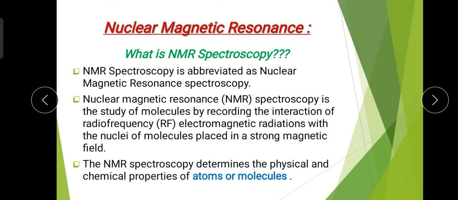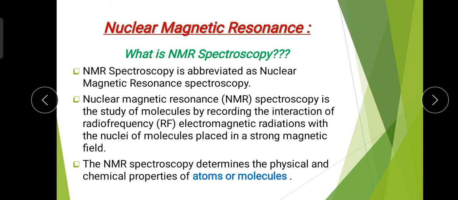First of all, what is NMR? That is, what is NMR spectroscopy? NMR spectroscopy is abbreviated from nuclear magnetic resonance spectroscopy. Nuclear magnetic resonance, that is NMR spectroscopy, is the study of molecules by recording the interaction of radio frequency, that is RF, electromagnetic radiations with the nuclei of molecules placed in a strong magnetic field. This is the definition of NMR spectroscopy. But what does it mean?